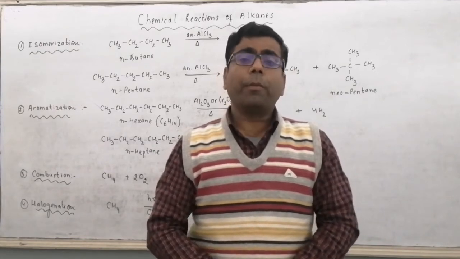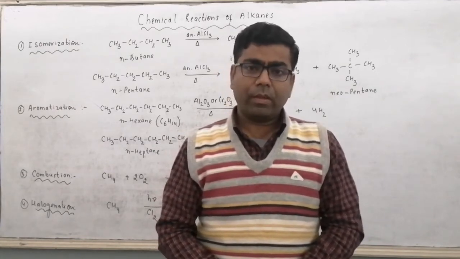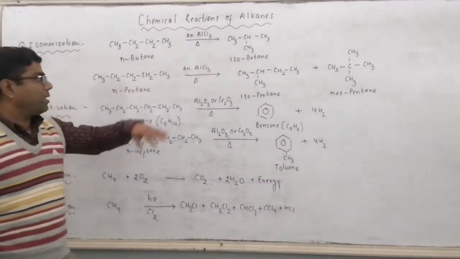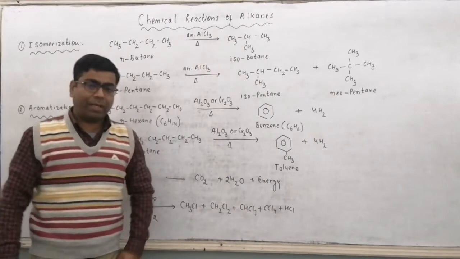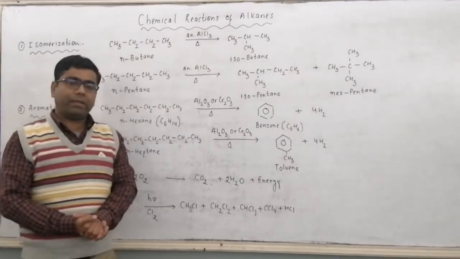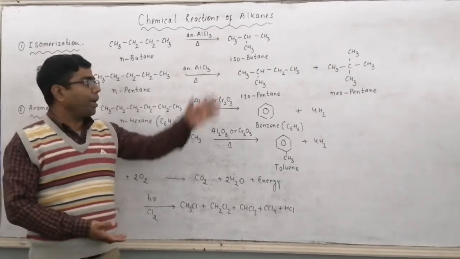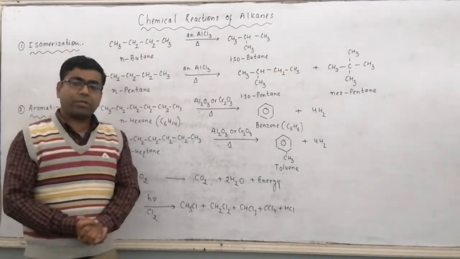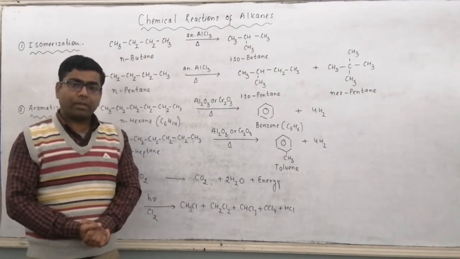So here we will obtain isomers. Like if we heat normal butane in presence of anhydrous AlCl3, then it gets converted to isobutane, a compound having branching. Its IUPAC nomenclature is 2-methyl propane.